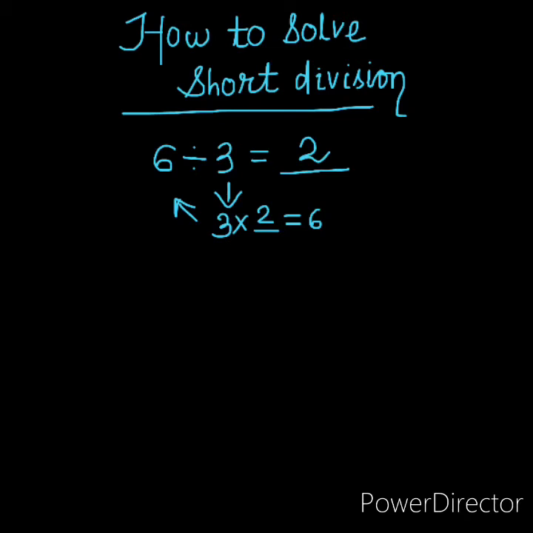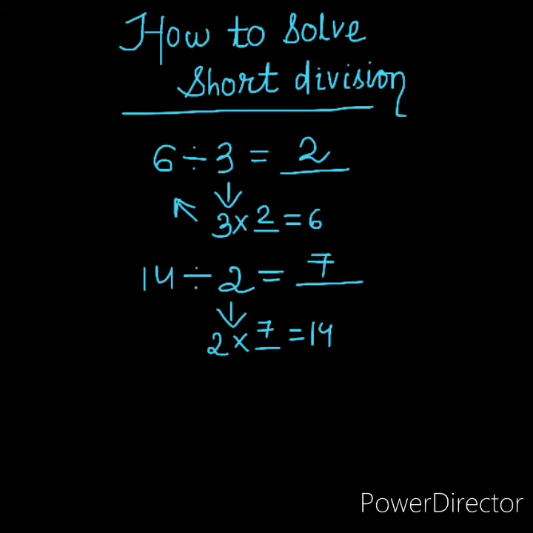Let's take another example. 14 divided by 2 equals dash. Here we will see what we multiply with 2 to get 14. 2 into 7, as we know 2 7s are 14. So 14 divided by 2, our answer will be 7.